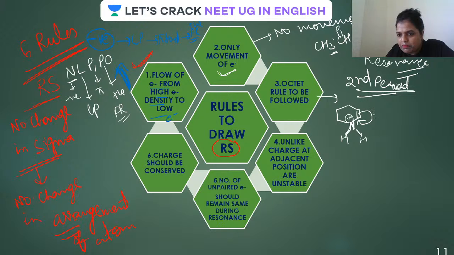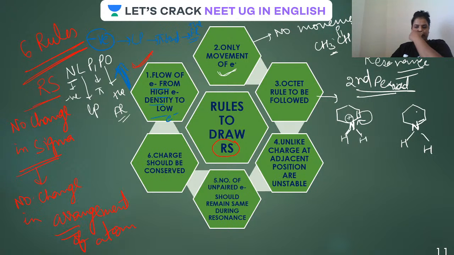Is this possible? Is this pi bond resonance possible with this empty orbital here? No. Why? Because if it is possible, then nitrogen has to form a pi bond here, and what is happening here, guys? Nitrogen is forming 5 bonds, it has to extend its octet.